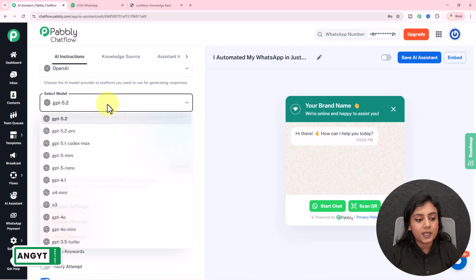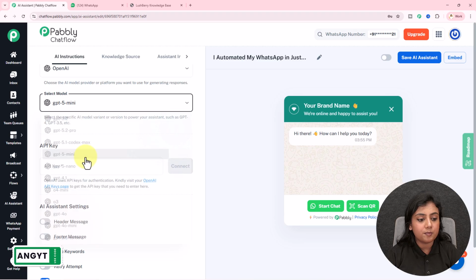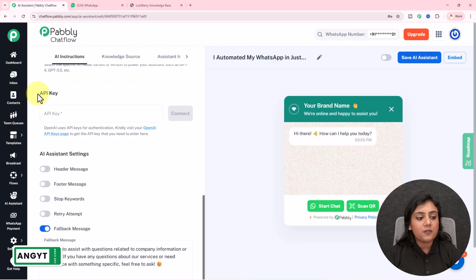For the model of OpenAI, I will select it as GPT-5 mini. If you want, you can select other model according to your requirement. Okay. Remember, your OpenAI account should be paid in order to create this AI assistant. Next, we have to enter the API key that we'll receive from our OpenAI account.